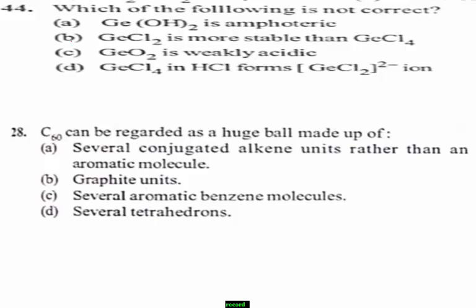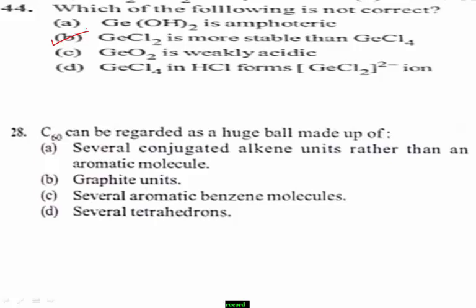Option B, GeCl2 is more stable than GeCl4, is the incorrect statement.